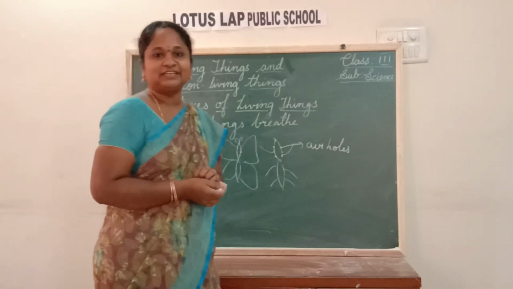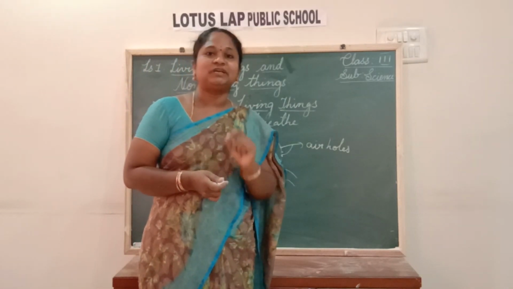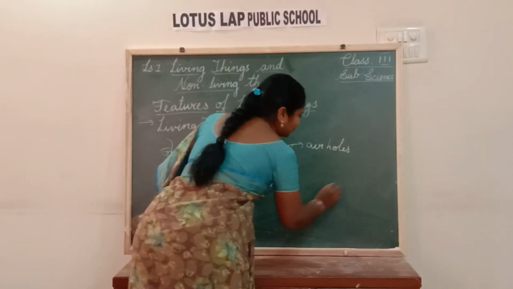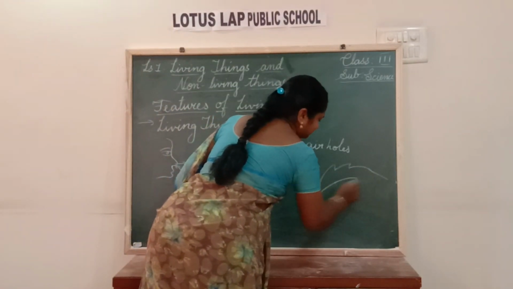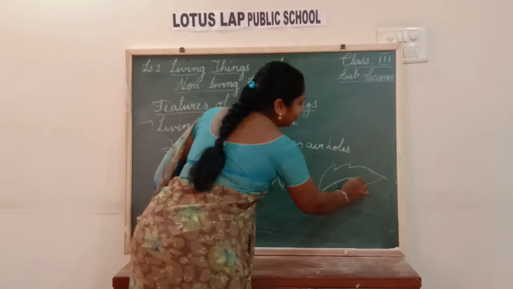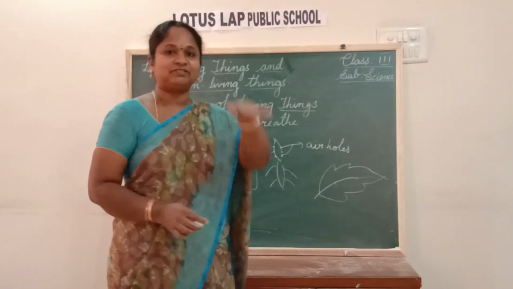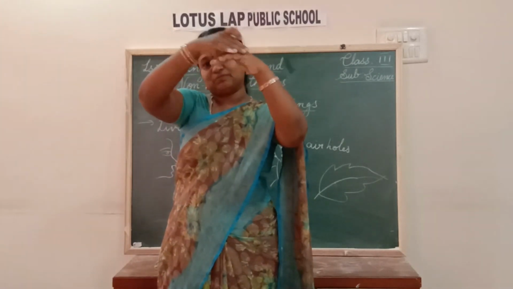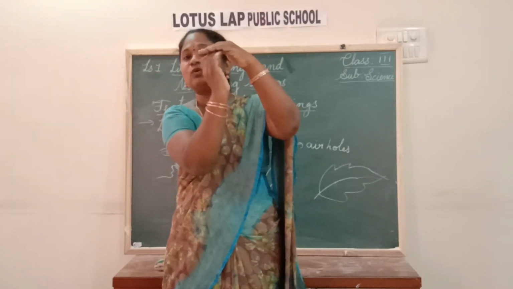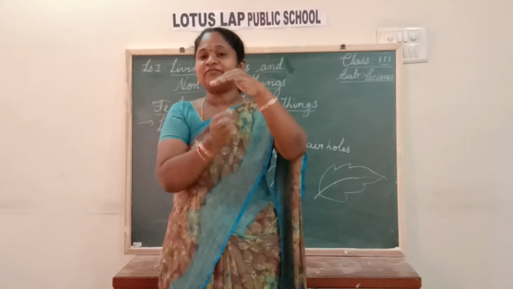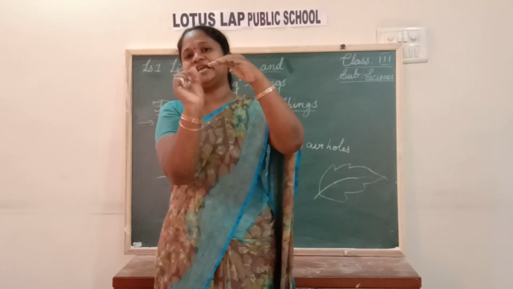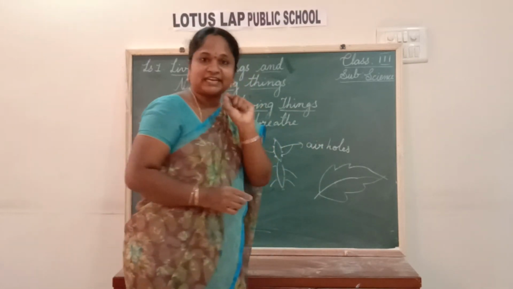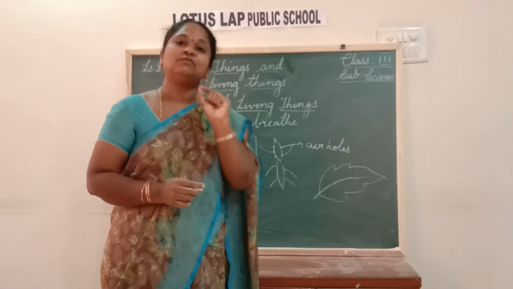Then how do plants breathe, children? Plants are green in color. Why is it green in color? Because it has green leaves. Is it not, children? So, this leaf, on the lower side of the leaf. Now, you think this is the leaf, children. My hand is the leaf now. This is the upper side of the leaf and this is the lower side of the leaf. You can find small hole-like structures on the lower side of the leaf. If you can't see directly with our eye, we have to see under a microscope.